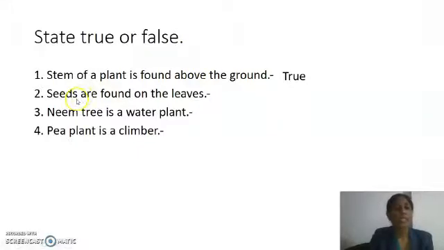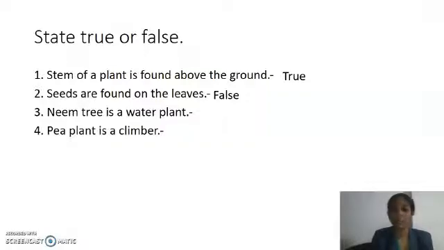Next one, seeds are found on the leaves. This sentence is false because seeds are found in fruits. Seeds are found in fruits.